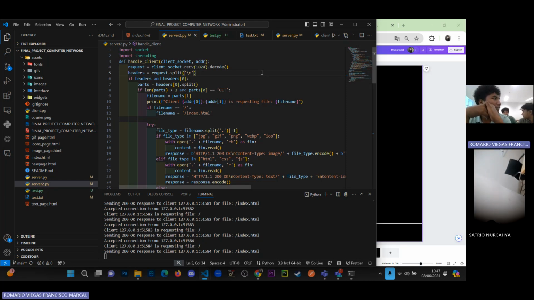I think, because TCP and UDP have different working functions, it cannot be replaced with UDP.